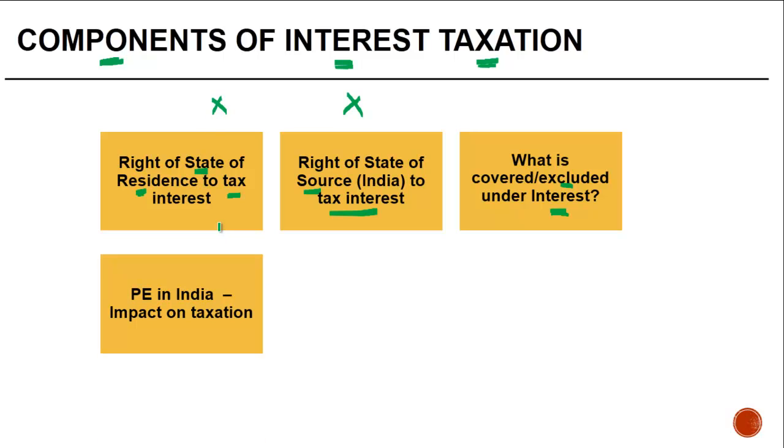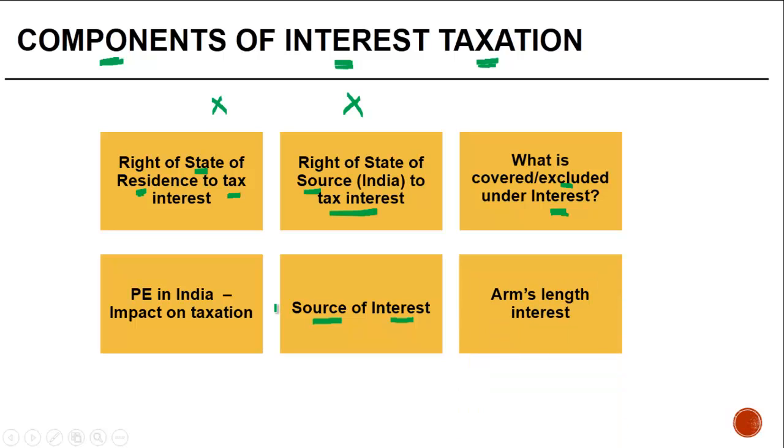If there is a PE in India which the non-resident who derives interest income has, is it going to impact the taxation of interest? Will it be taxable under Article 11 or under Article 7? Source of interest is also important. And whether the interest which has been paid is at arm's length or not. Why this is relevant is that if the interest paid is more than arm's length, then the deduction of the Indian company is restricted.